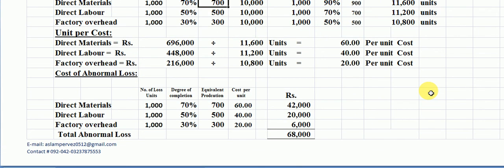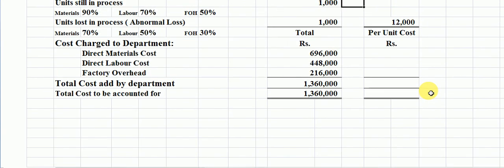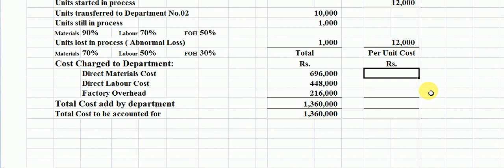Now we will move to the second section to put the per unit cost against the material, labor, and factory overhead column. Student, this is the second section. We have to put here K49, K50, K51. Student, these are the per unit cost against the material, labor cost, and overhead. Now we add against this value here.